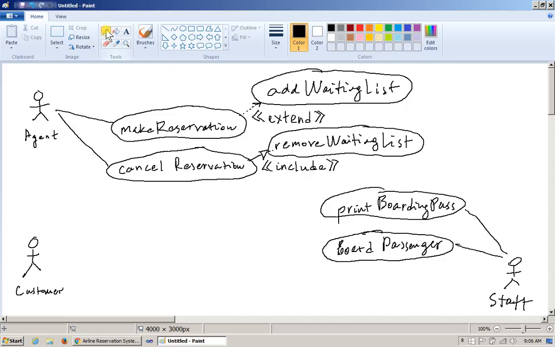So right now, what I'm picturing here is definitely one of the use cases for my staff personnel. So I'm just going to say perhaps manage, right? For the lack of a better word, manage aircraft.